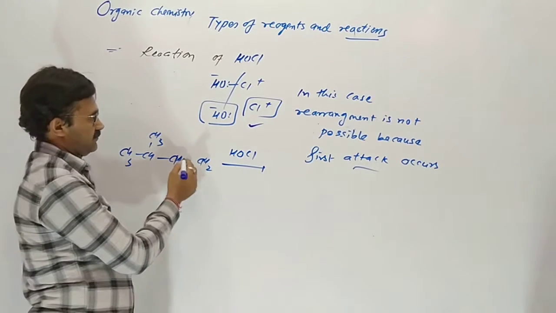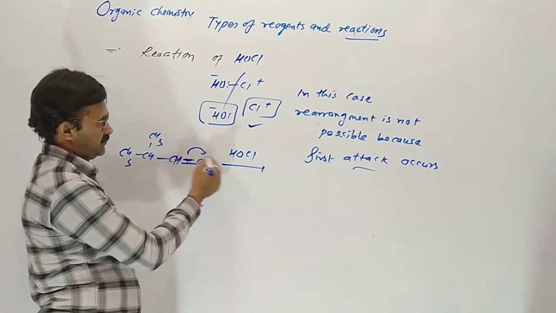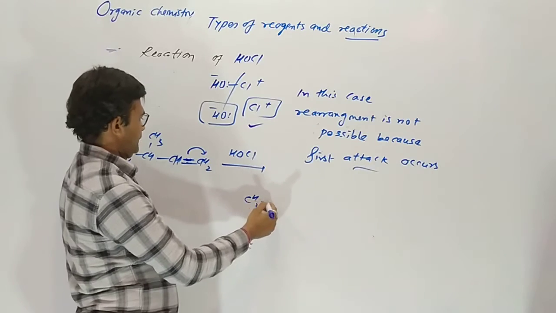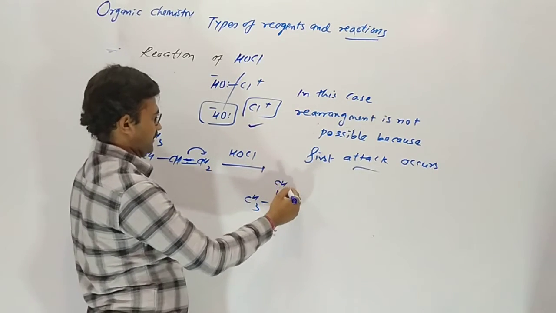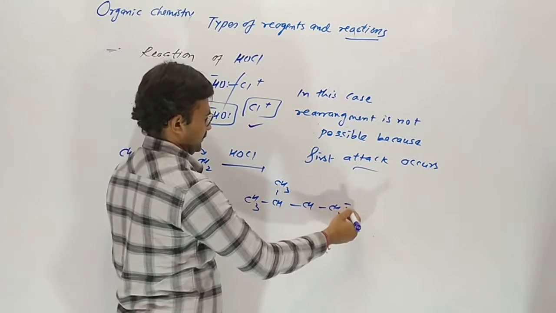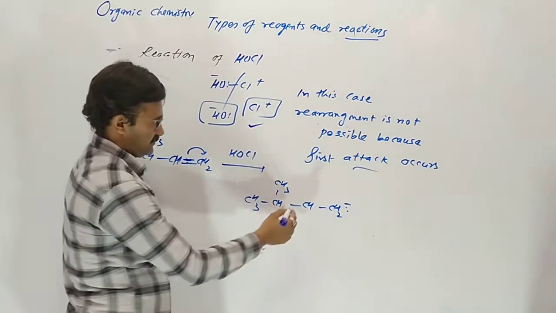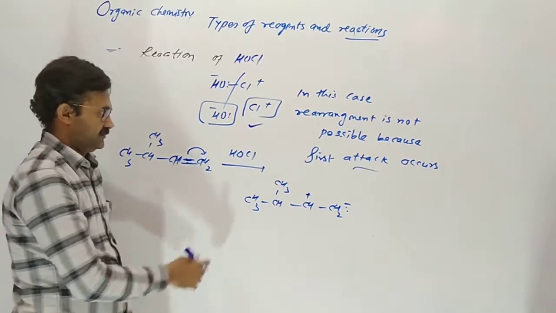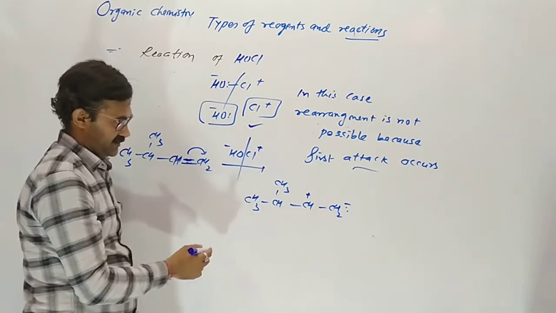So this 2 pi electron is moving here, CH3 CH CH3 and CH and CH2 minus. So this one plus OH minus Cl plus.